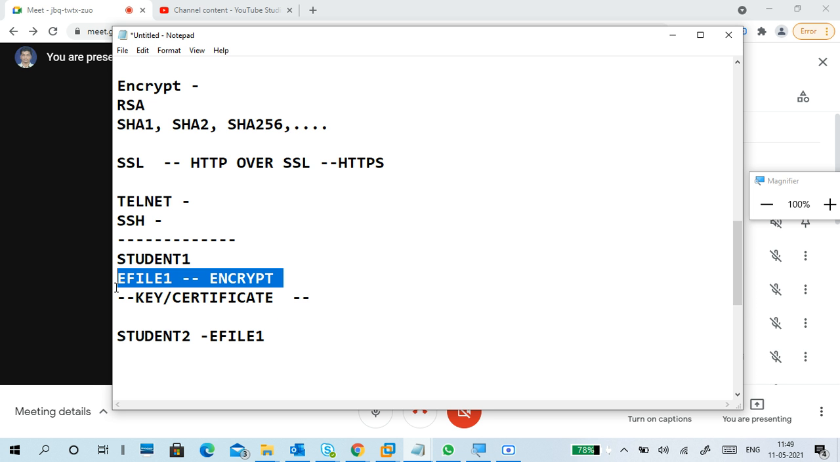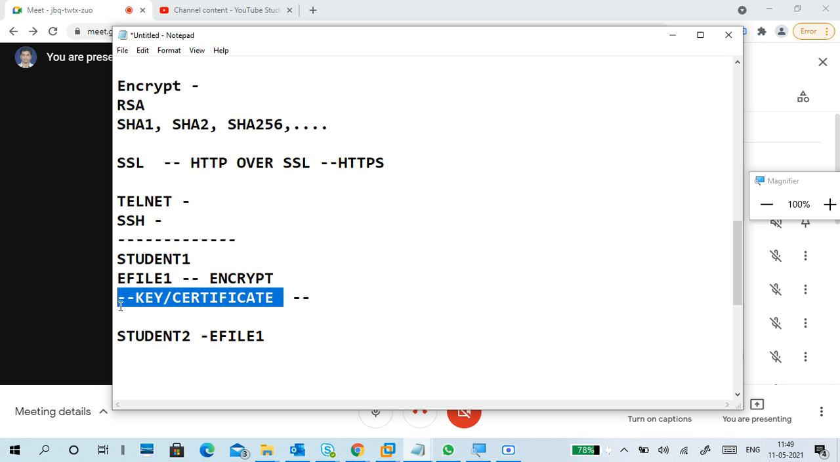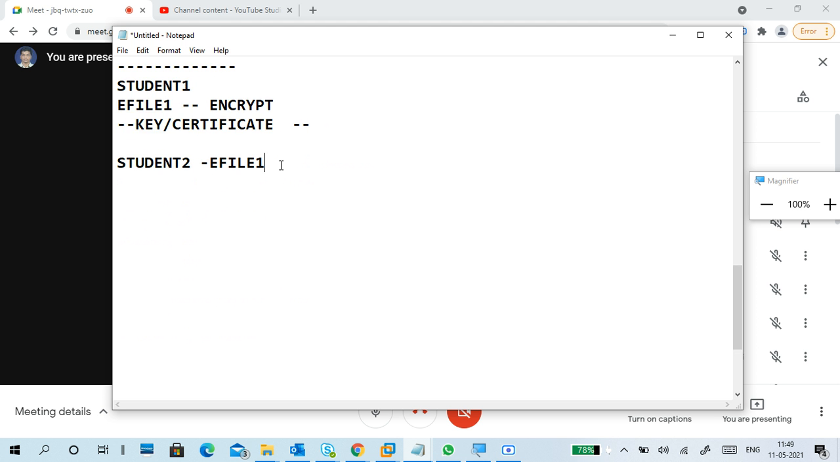Student 1 is encrypting the file. It means by default he has the key in his user account. User-wise, he has a key in his system. The key is there, so he can open the file. Student 2 doesn't have the key, so the other user cannot open the file. If you share this certificate or key with student 2, then student 2 also has a key now, so using that key he can open the file.